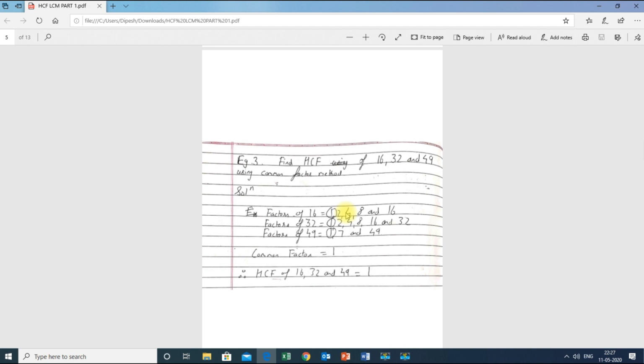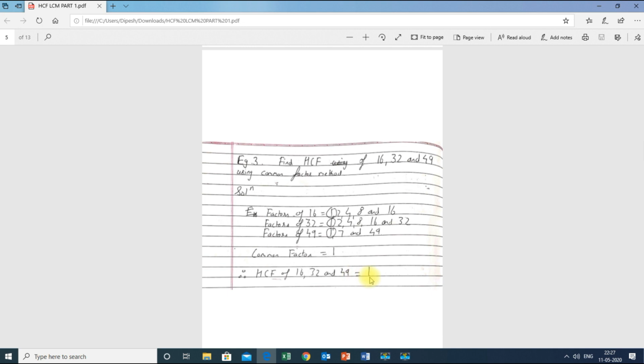So these are the factors you have found. 1, 2, 4, 8 and 16 are the factors of 16. And then 1, 2, 4, 8, 16 and 32 are the factors of 32. 1, 7 and 49 are the factors of 49. Now you can see that there is no other number which is common. Only 1 is common in the given factors. So I have circled only 1. Therefore the common factor is 1, and the HCF of 16, 32 and 49 is 1.